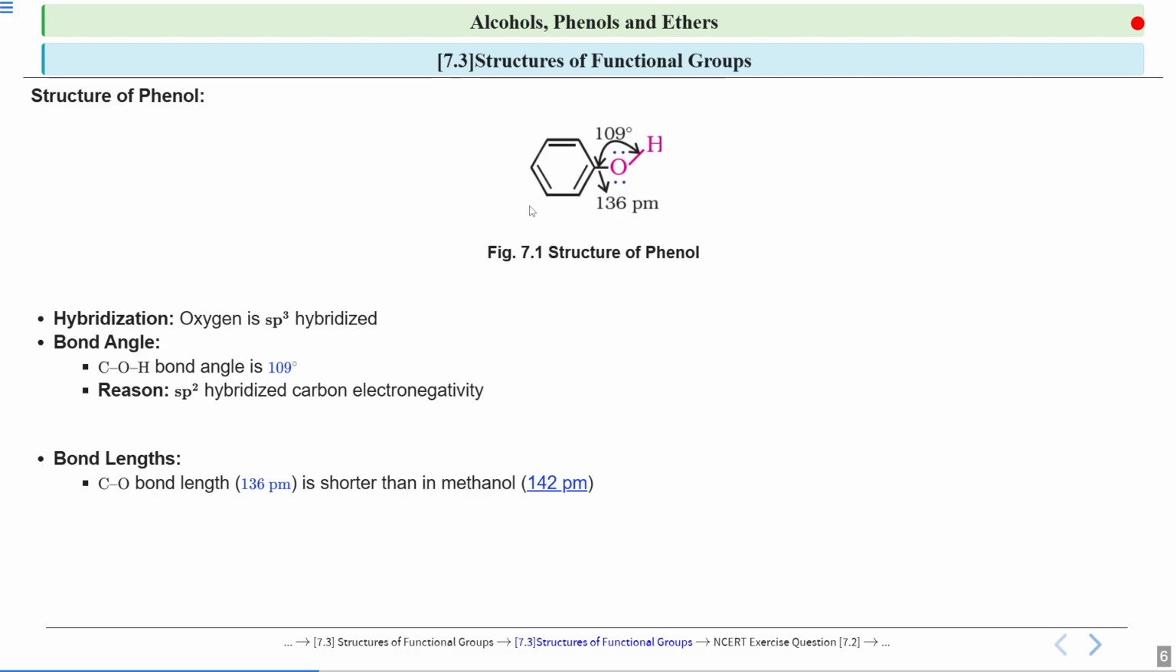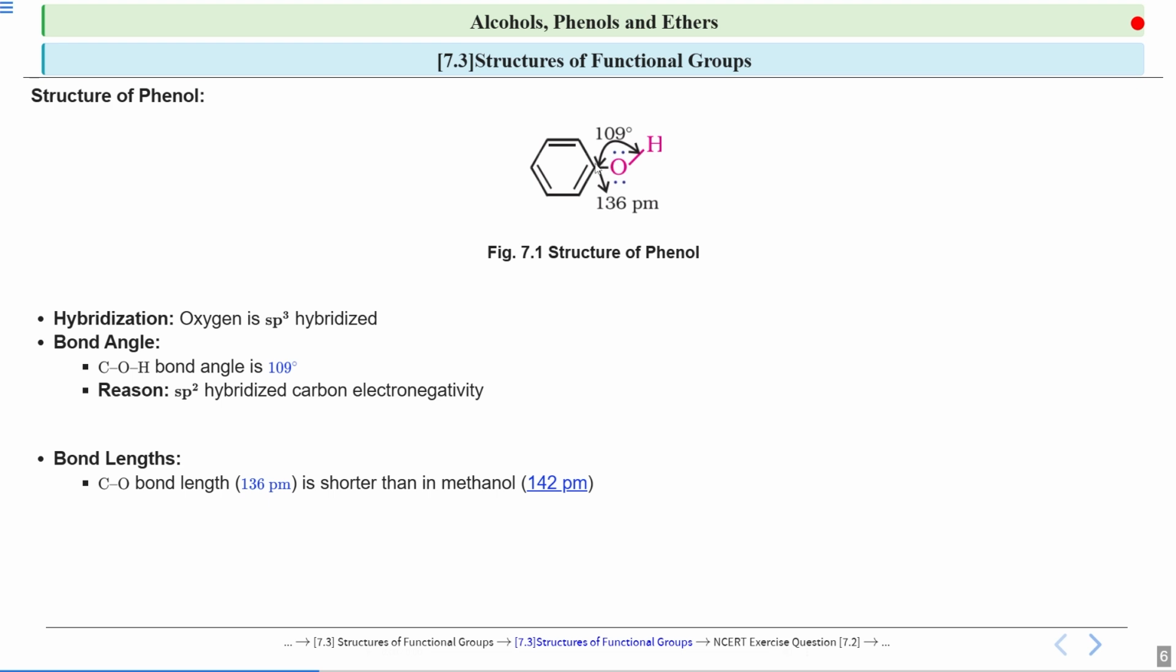So if there is resonance in case of phenol, there will be resonating structures. If there will be resonating structures, then this carbon-oxygen bond will develop a partial double bond character. Because of the resonance, the electron density on this oxygen is not constant, because it has delocalized electrons over here. Since it has delocalized pi electrons, it will participate in this resonance. So that is why this carbon-oxygen bond will develop a partial double bond character.